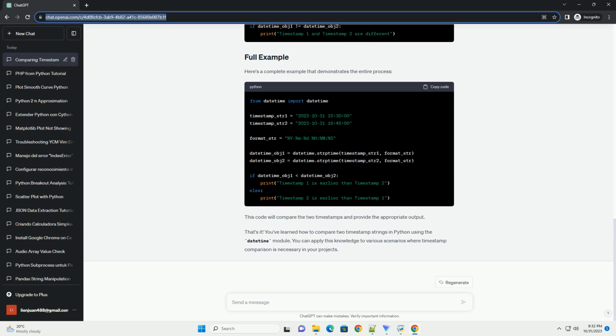That's it. You've learned how to compare two timestamp strings in Python using the datetime module. You can apply this knowledge to various scenarios where timestamp comparison is necessary in your projects.